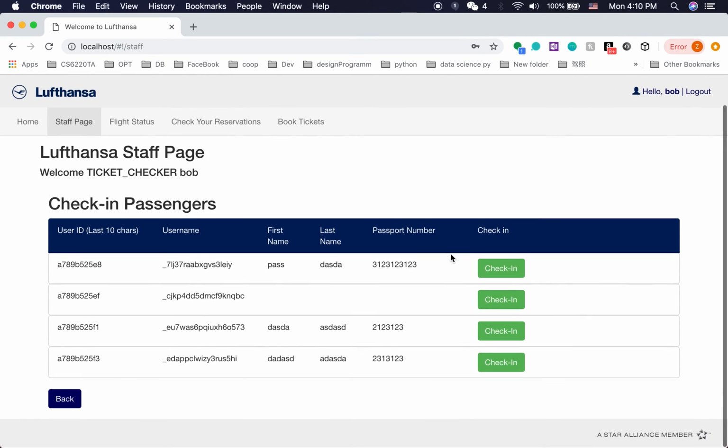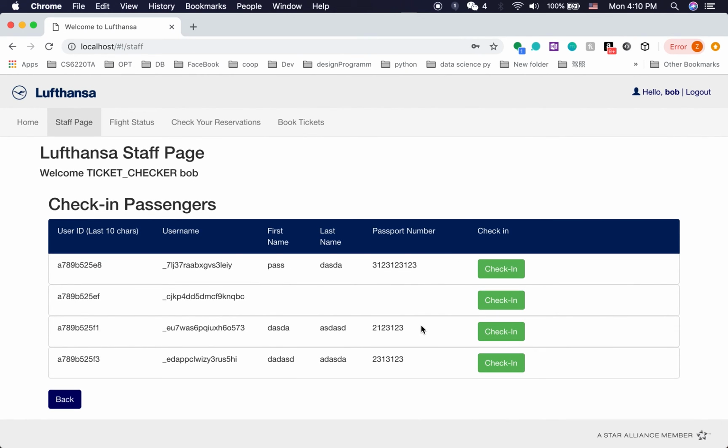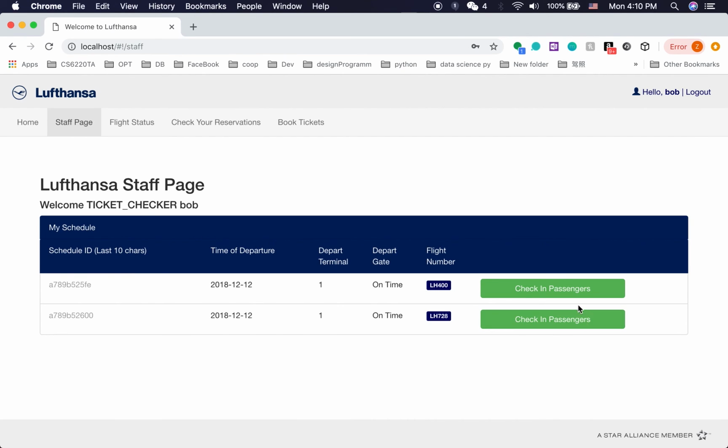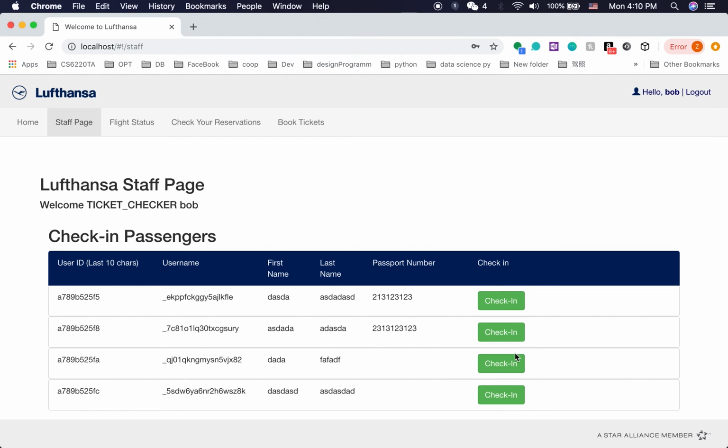And also he can check in those users when the user shows up at the front desk. Check in. After user check in, it won't show up in the list again because it's already checked in. Okay, that's pretty much what a ticket checker can do.